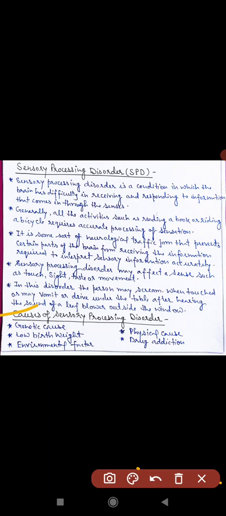prenatal care. Next, physical causes. Research studies have indicated that individuals with SPD have abnormal brain activity when exposed to certain stimuli. Individuals with SPD have differences in brain structure which provide a biological basis for the onset of this disorder.